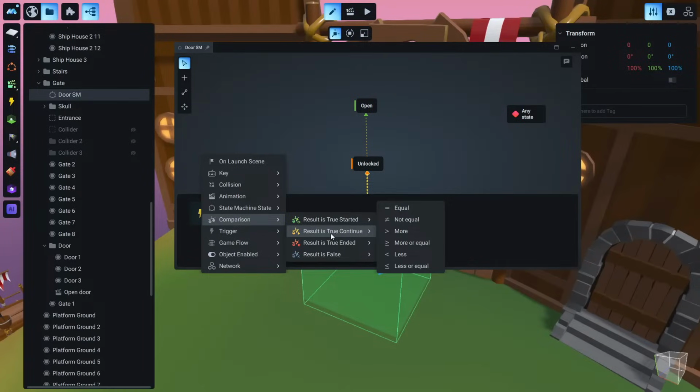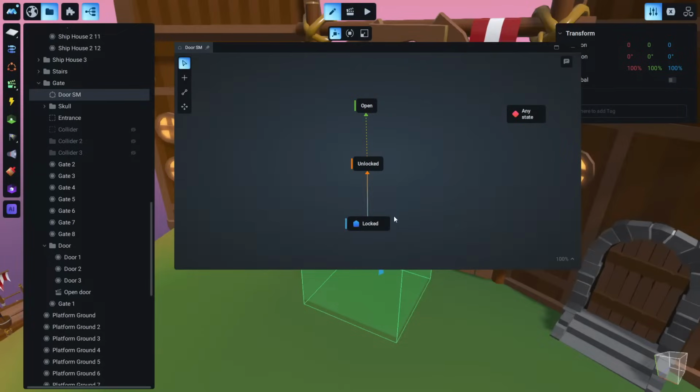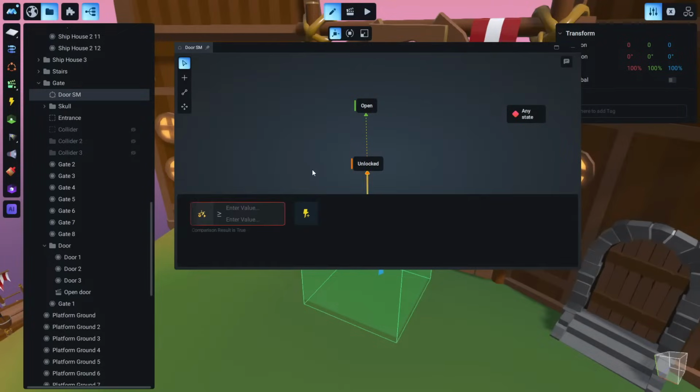So we're going to click on result is true continue, and we're going to click on more or equal. Okay, more or equal. And what this comparison does is compare two values. So if the comparison of these two values is true, the game will jump from locked state to unlocked state. Okay, don't get confused, we are only talking about the states. So let's add our first value here, what we want to compare.